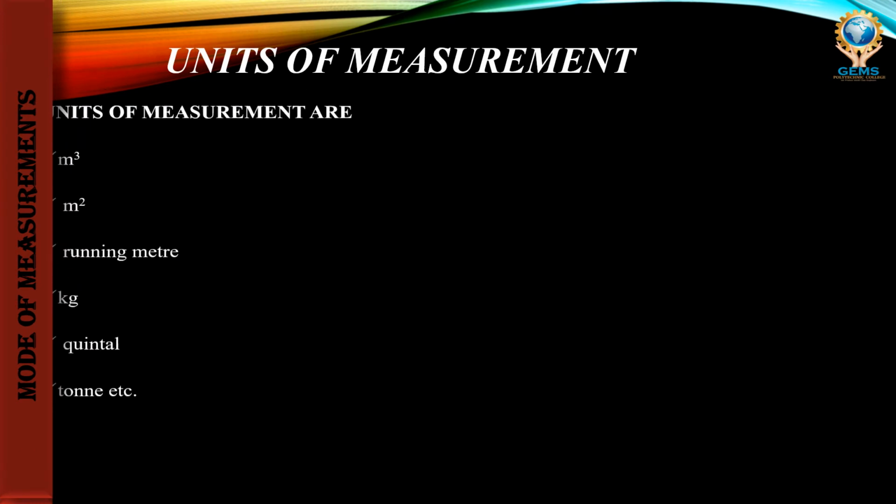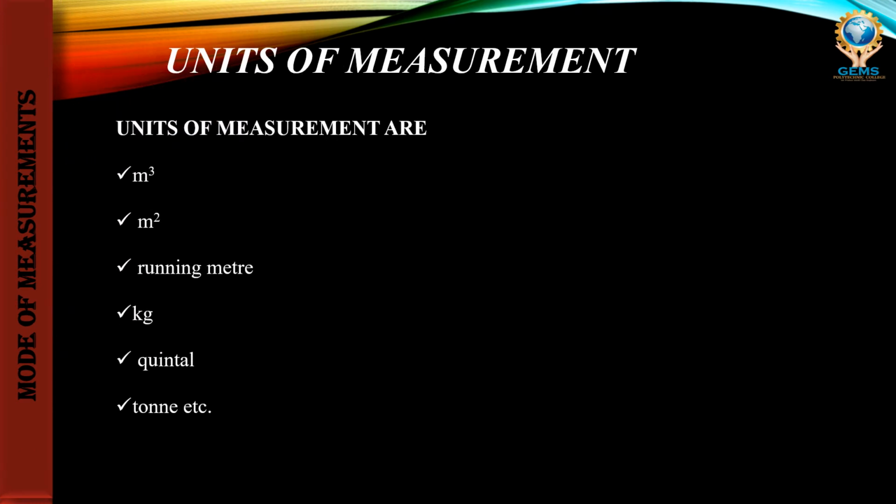So unit of measurement. What does unit of measurement mean? Meter cube, meter square, running meter, kg, quintal, ton, etc. These are called units of measurement. Running meter is the unit of length. Kg means kilogram. Ton is equal to 1000 kg. Quintal is a unit of weight equal to 100 kg.